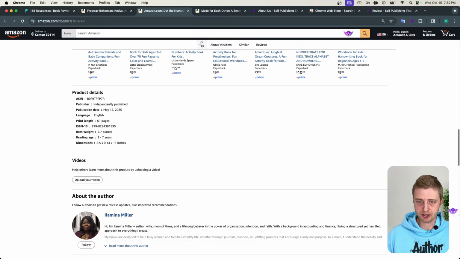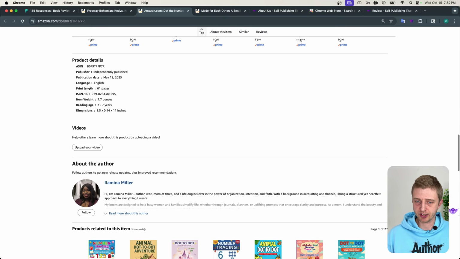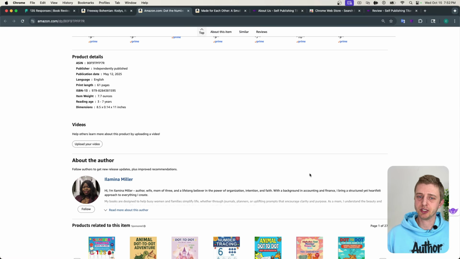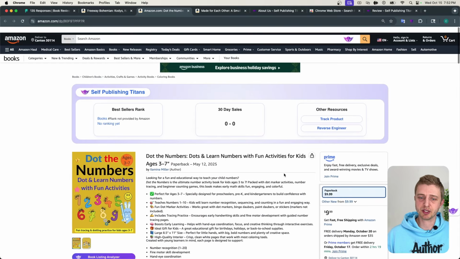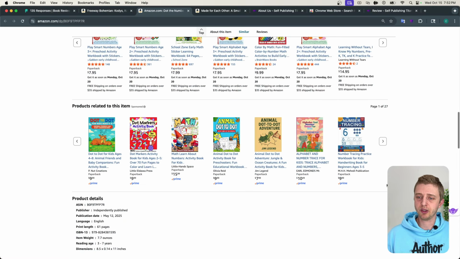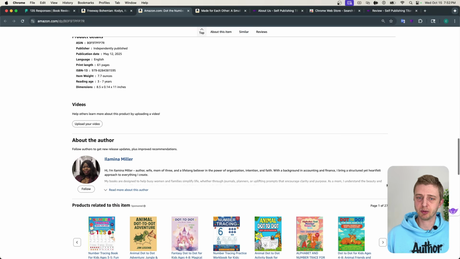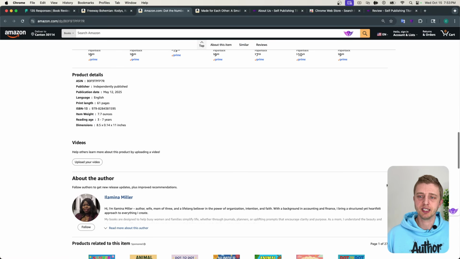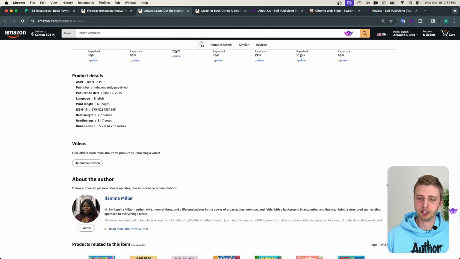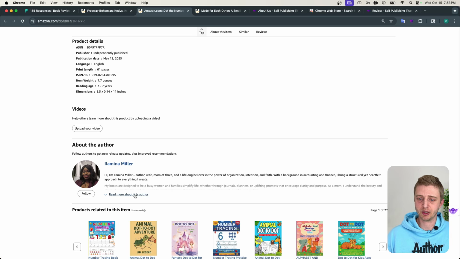So here, let's look at your A+ content. Okay, so I don't see any A+ content. So that's another big missed opportunity. You definitely want to have your A+ content, especially for a book like this. So all activity books, puzzle books, coloring books should really have A+ content and show your interior pages. So a potential buyer can see exactly what your book is about, what the interior pages look like.